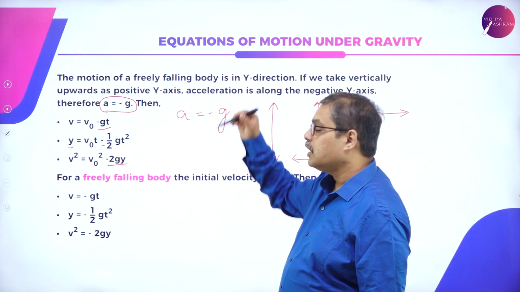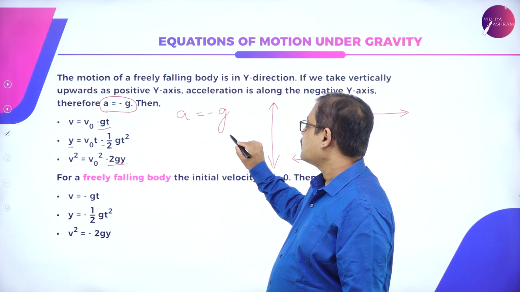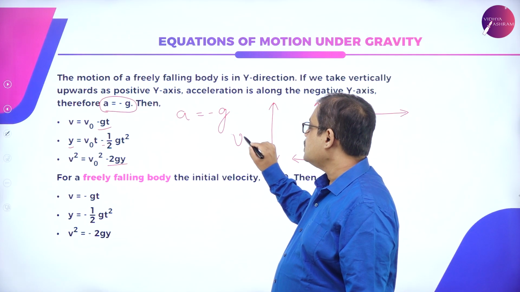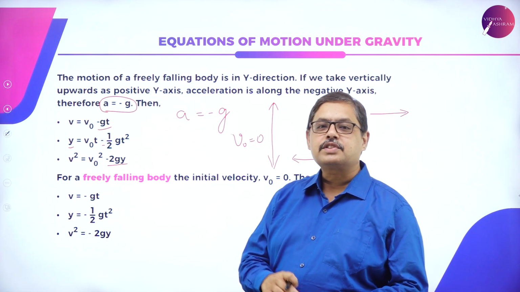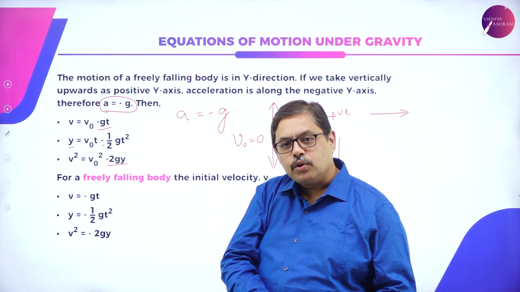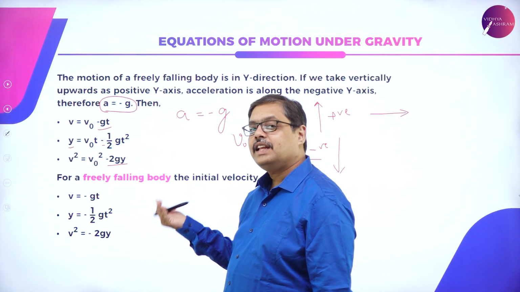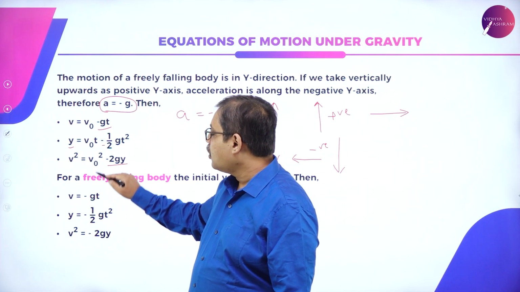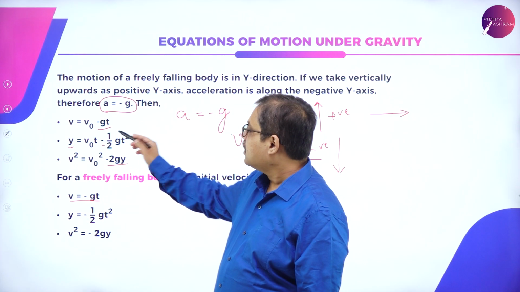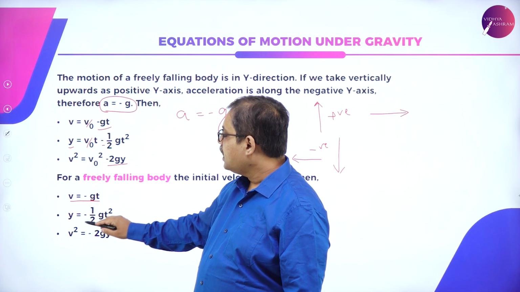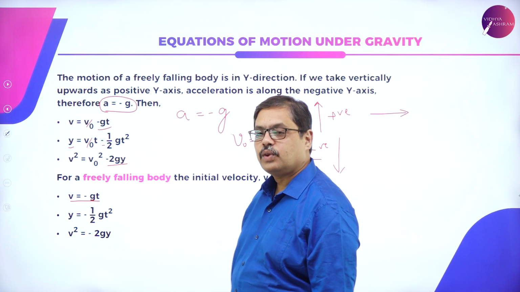Please understand, whenever you are dropping a body downwards from this space, the initial velocity of that body will be 0. There is no velocity. I am just dropping some body from top to bottom. So what will be the equations now? v naught is 0, so v becomes minus gt. Once again, v naught is 0, so y becomes minus half gt square.